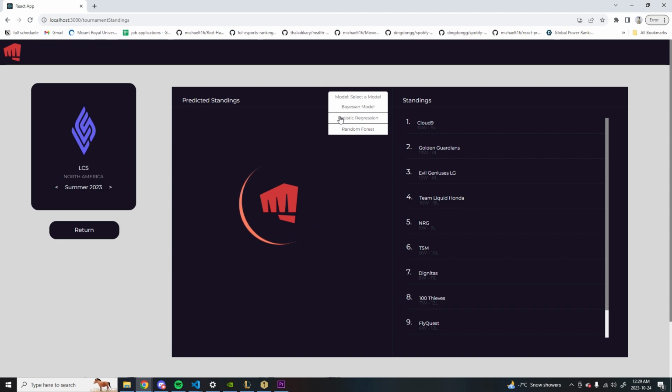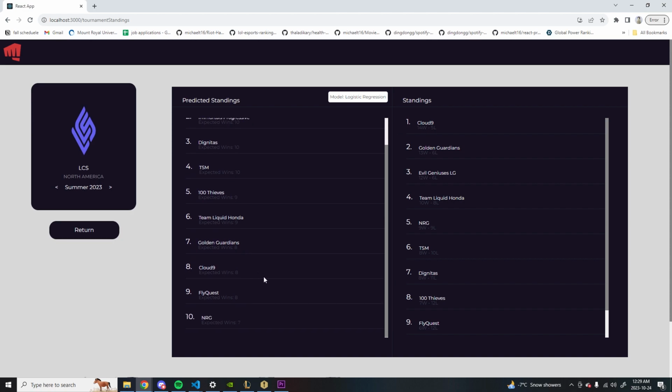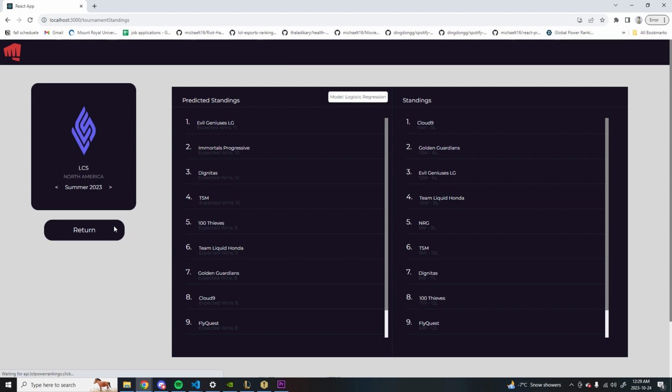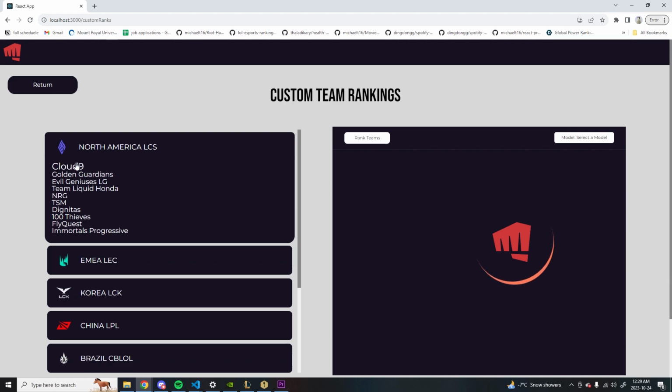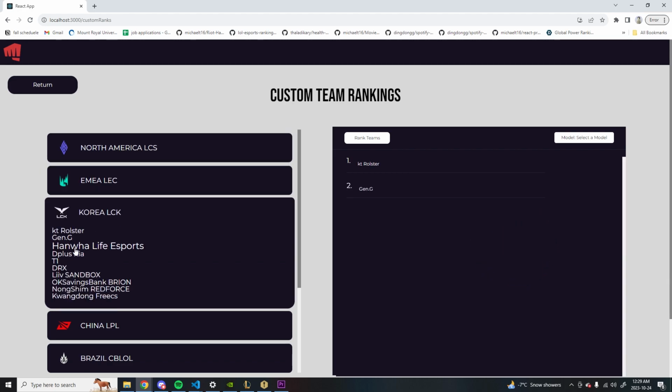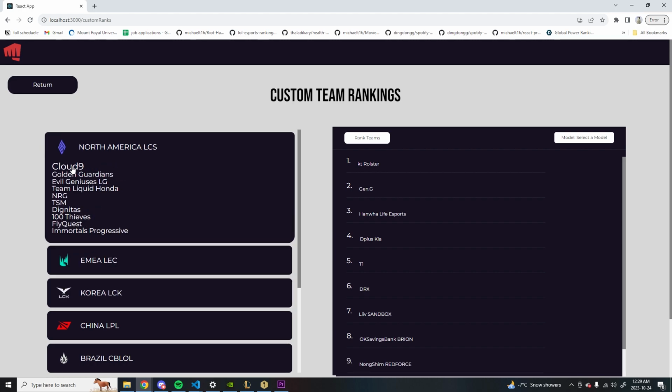Let's see how our model goes against it. Right now I'm going to choose logistic regression, and it expected Evil Geniuses to win. And let's go back to our other features. Now we're looking at custom rankings. I'm always curious to see how the number one seed of NA goes against the whole LCK. So let's see how they do.